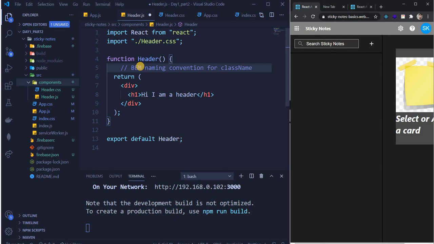Creating file is having error. Sugandh, Rocky, or Nidhi, someone see what he is saying about the error. Header.js, header.css should be the file names. Okay.